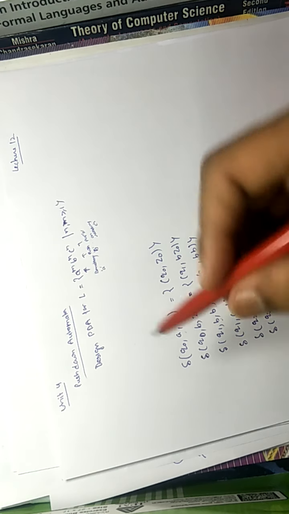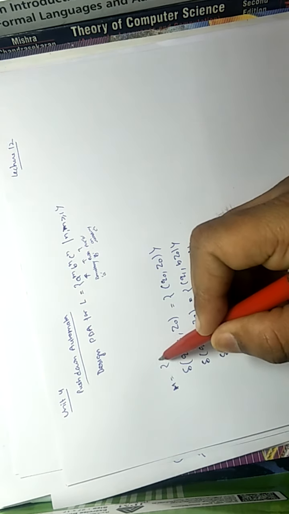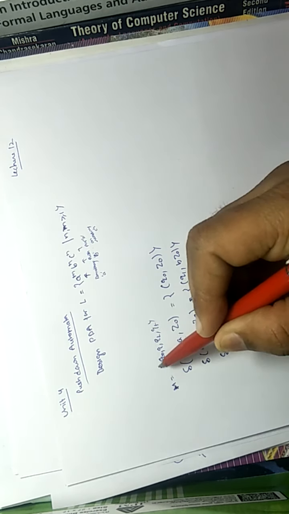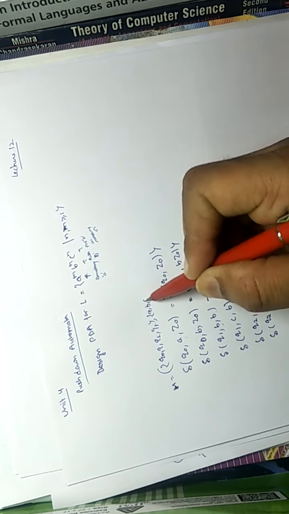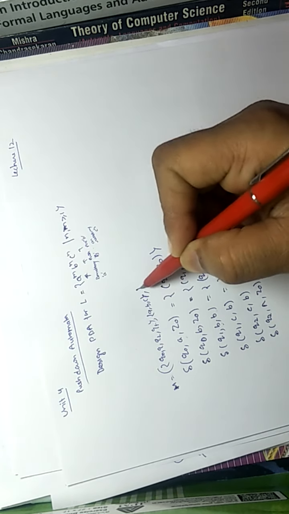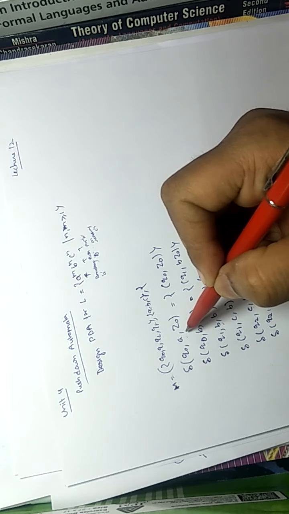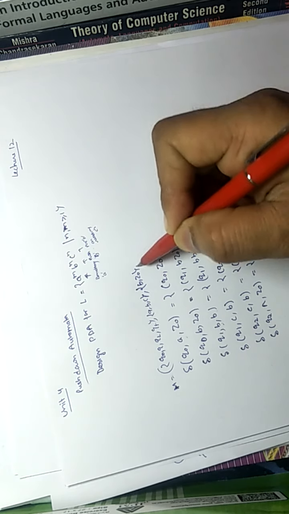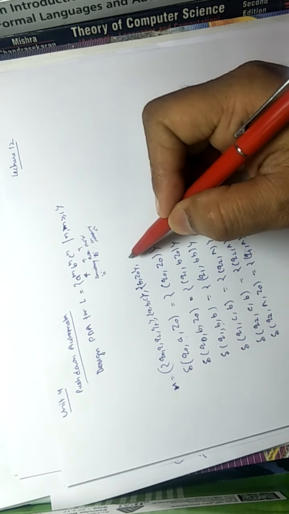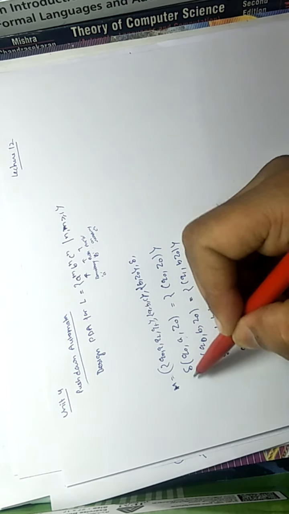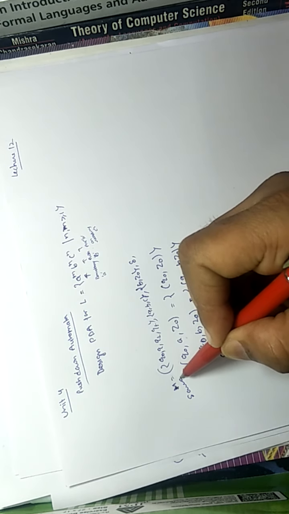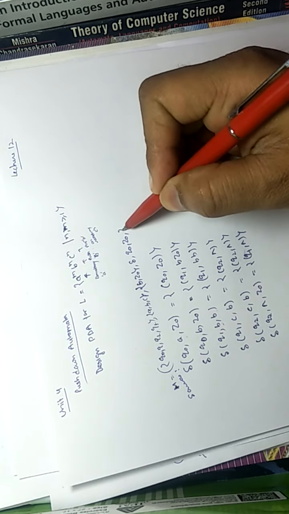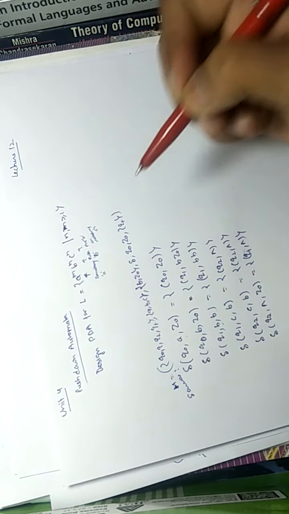So the set of states is Q0, Q1, Q2, QF, the set of input symbols is A, B, C, and what will be the stack symbols? We didn't push A, we pushed B, and Z0 was the initial stack symbol also. So the transitions are as shown, Q0 is the start state, Z0 is the stack initial symbol, and QF is the final state.